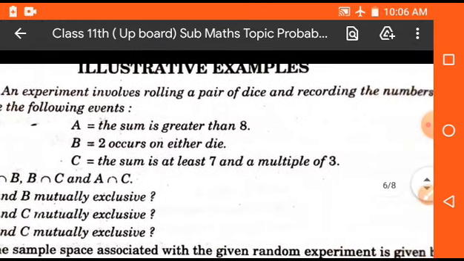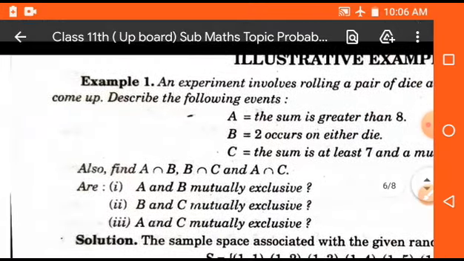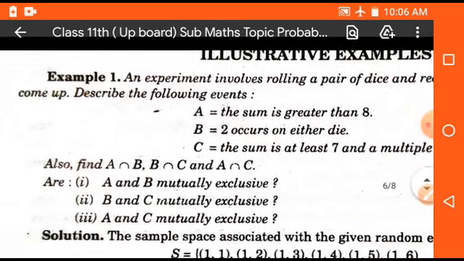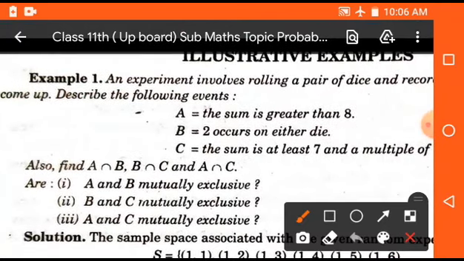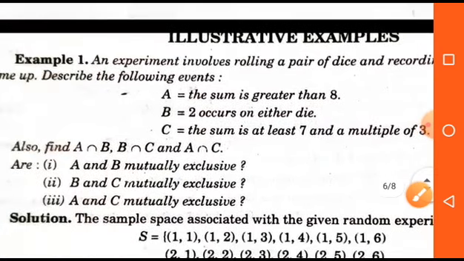So student, here we will consider an example. An experiment involves rolling a pair of dice and recording the number that comes up. Describe the following events. A: the sum is greater than 8. B: 2 occurs on either die. And C: the sum is at least 7 and a multiple of 3. Now we have to check A intersection B, B intersection C, and A intersection C.